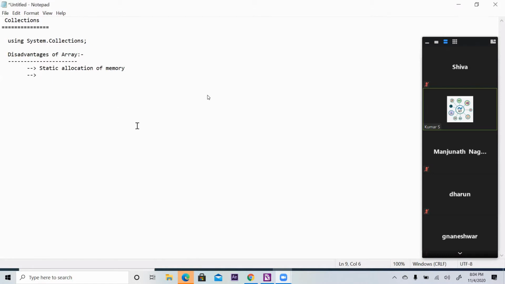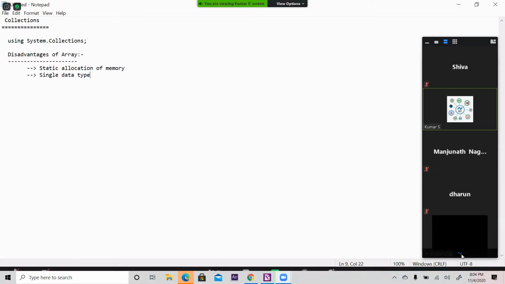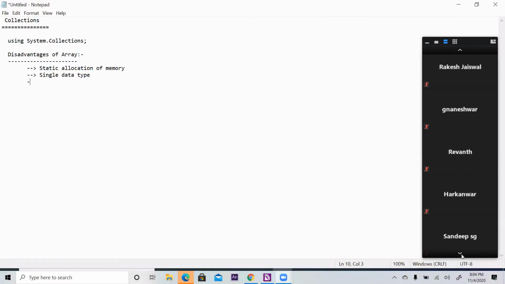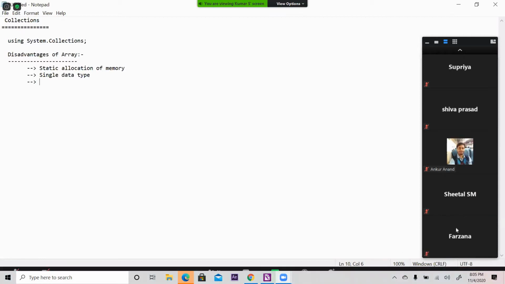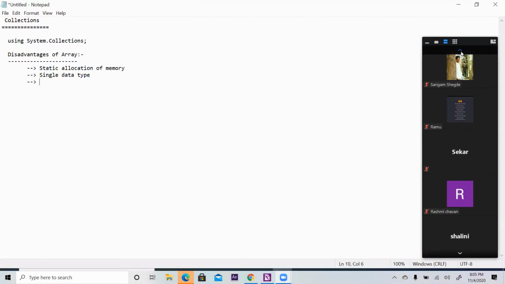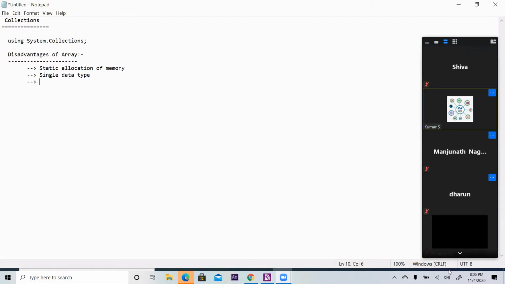Then comes single data type. Whichever data type you define for the array, it will allow only that. Suppose somebody says, I want to store my name as well as my marks and my results, so a variety of data types. But array will say no, you have to define the data type while declaring the array.